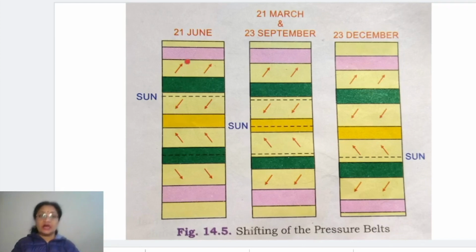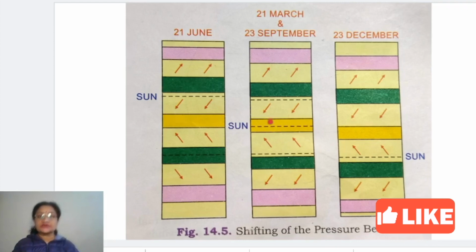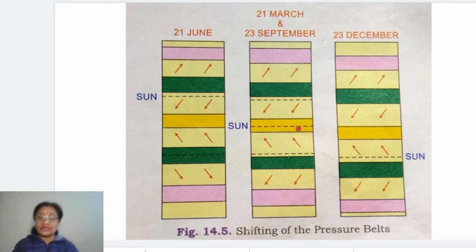Clear? After the summer solstice, the sun starts moving down again. As it crosses the equator, we get the equinoxes. These two days are the equinoxes, and at these equinoxes we have the ideal conditions for all the pressure belts, right? Again, after the equinox, from 23rd September, the sun starts moving towards the south, the apparent movement of the sun is towards the south. You can see the sun has shifted south, right? As the sun has shifted towards the south, naturally the pressure belt also shifts a little towards south.